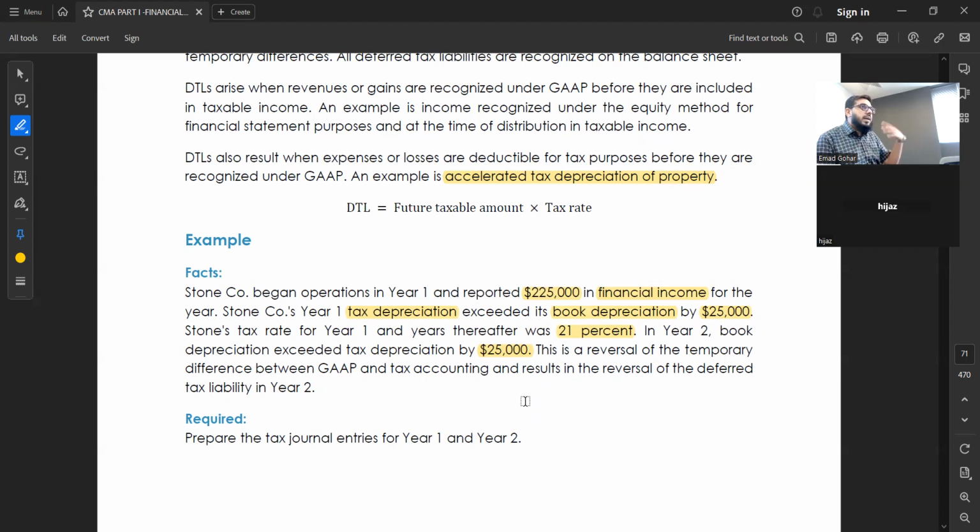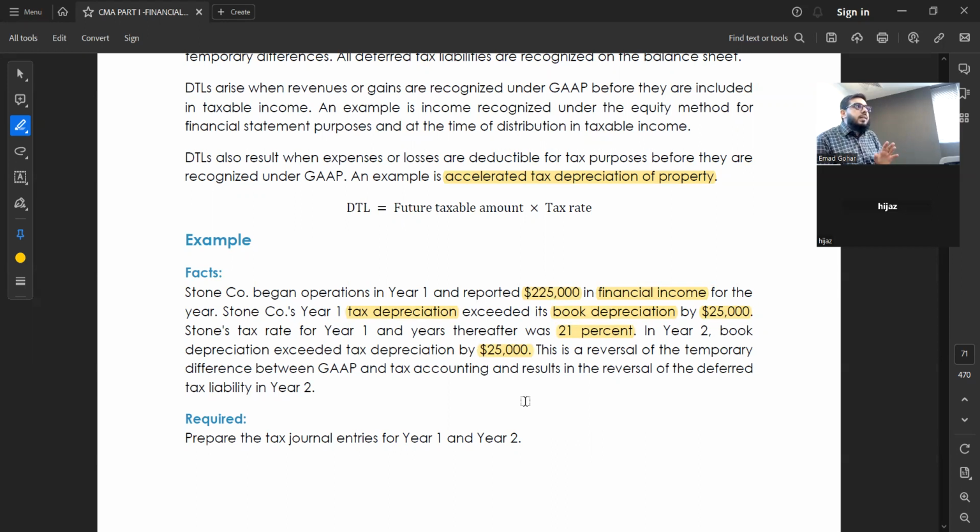So definitely in the next year they will not charge, because they already charged. In the next year I have to charge as per my method, straight line, reducing balance, whatever I'm using. But overall, the depreciation will be the same, right?